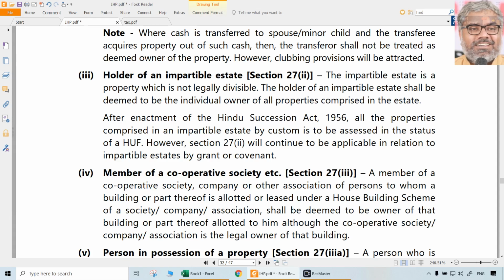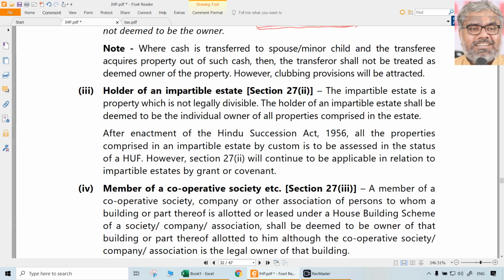They cannot do that, because ultimately they will be considered to be the owners of the property. Assessment will happen in the hands of the transferor. That is a point to be noted. That is the core issue related to section 27. These are the only two major things; the remaining things are just other details.